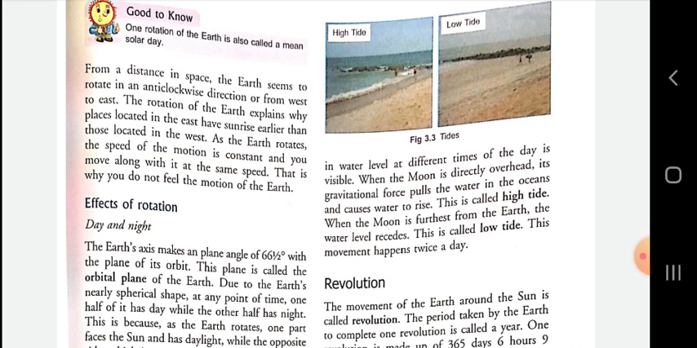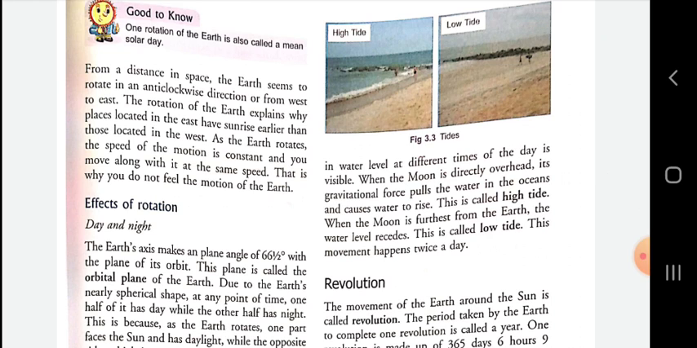When the moon is directly overhead, its gravitational force pulls the water in the oceans and causes water to rise. I repeat it. When the moon is directly overhead, its gravitational force pulls the water in the oceans and causes water to rise. This is called high tide. Dear student, tide is further divided into two types, high tide and low tide. When the ocean's water rises, this is called high tide.